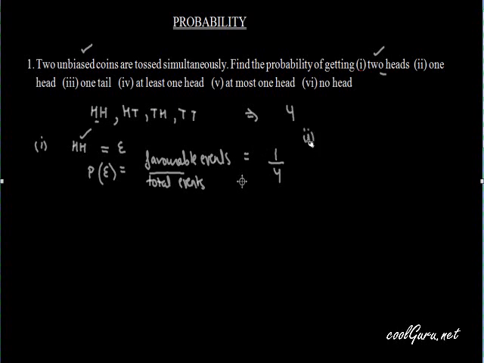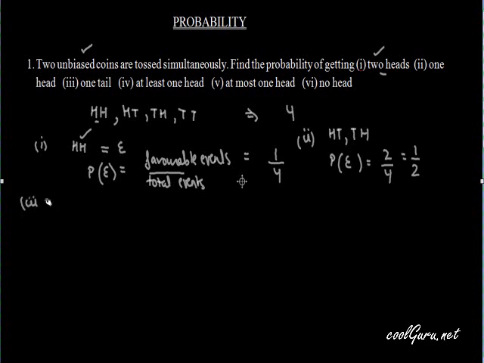Second part is, what is the probability of getting one head? This condition is satisfied by two events, HT, TH. These are two favorable events for this given condition, one head. So the probability of this event will be, favorable events are 2, total events are 4. Again, this comes out to be 1 by 2.